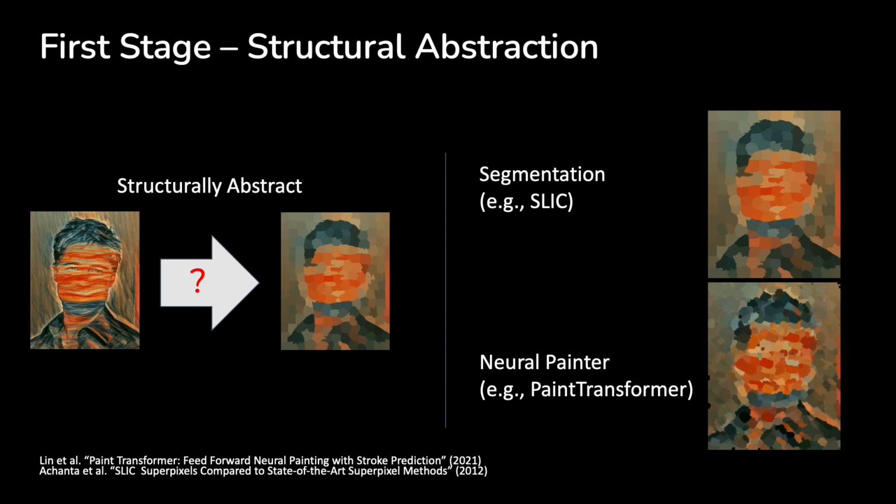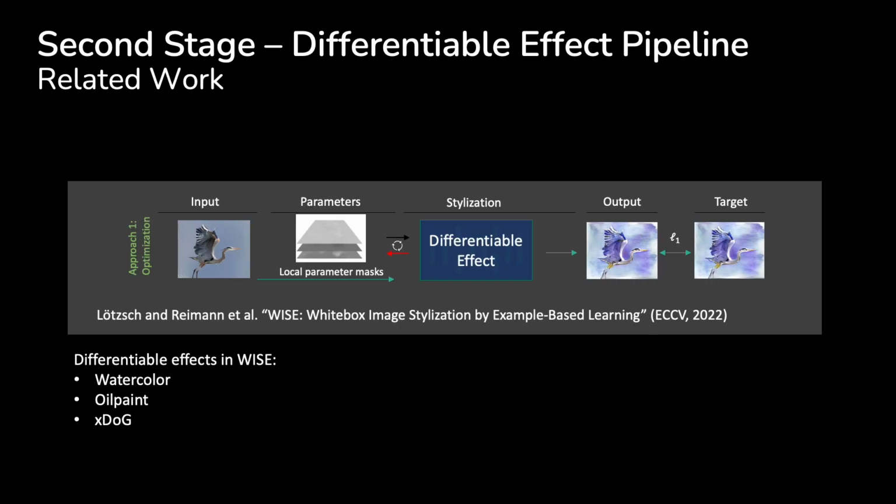In the second stage, a differentiable filter pipeline is employed. The concept of differentiable stylization pipelines was recently introduced as so-called white-box filter learning. It has shown good results in representing example-based styles, such as neural style transfer, by optimizing the parameters of stylization filters.